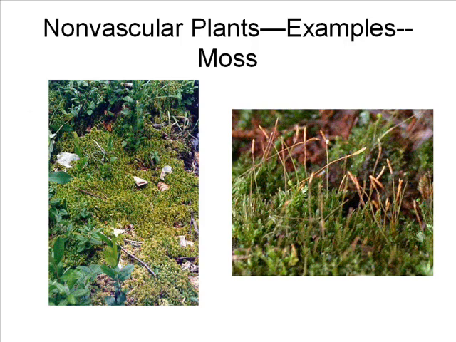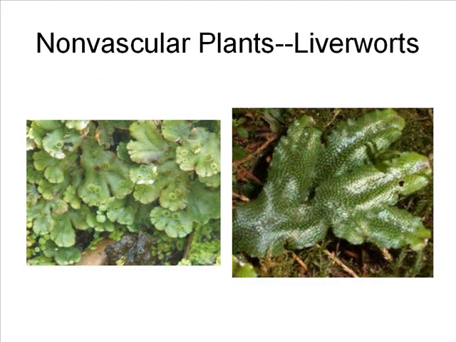They also must have standing water for their sperm to be able to swim to their eggs. Because they lack a vascular system, these plants must remain very small and are found only in damp, shaded places. The most common examples of non-vascular plants on Earth today are moss and liverworts. Green algae are also sometimes considered to be non-vascular plants.